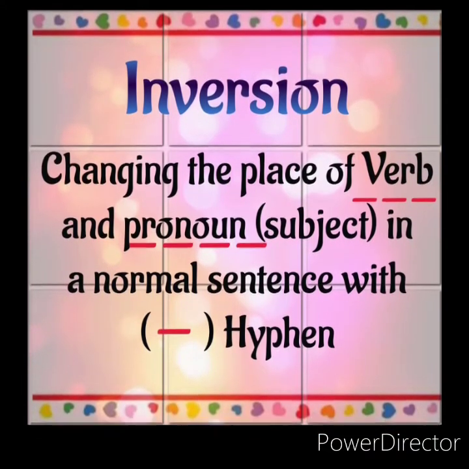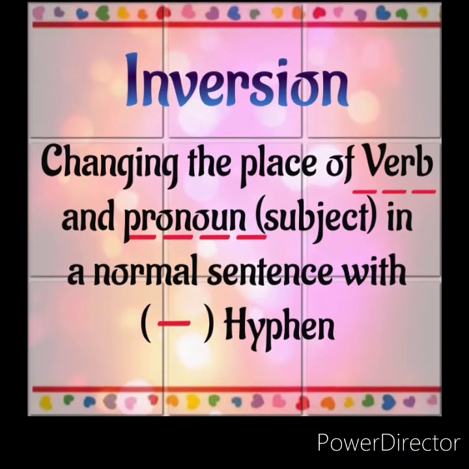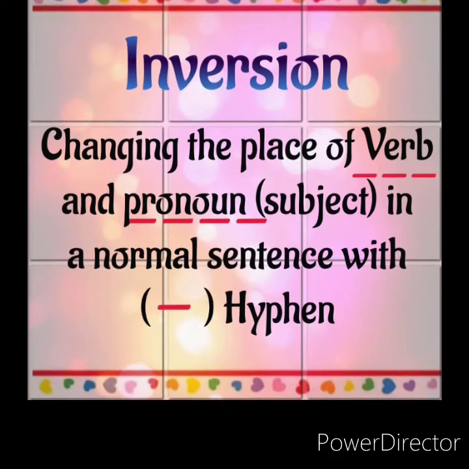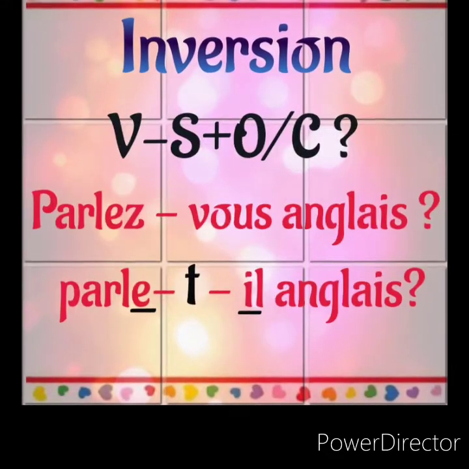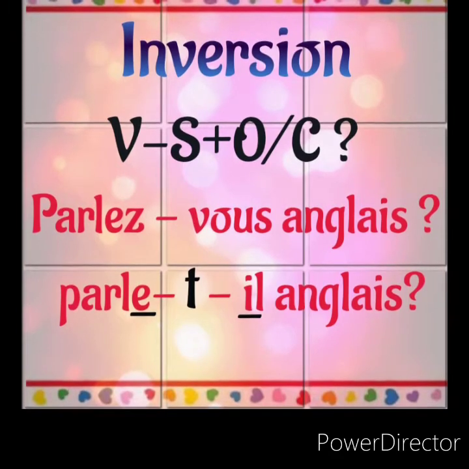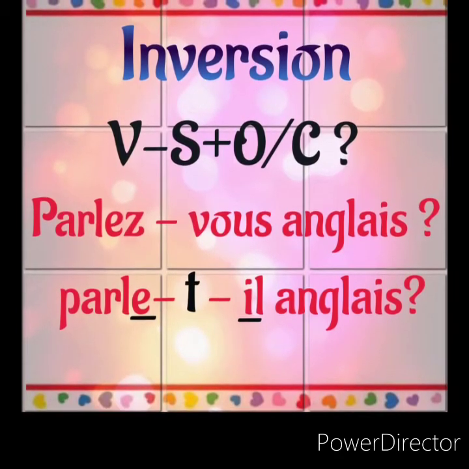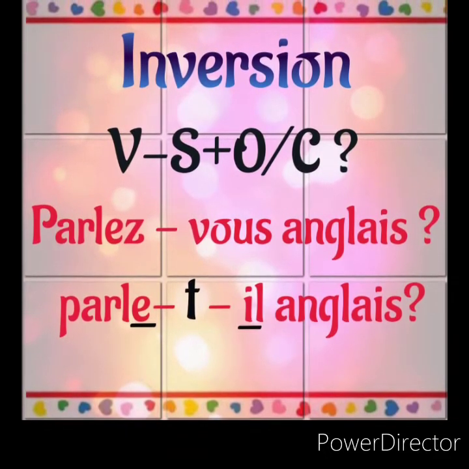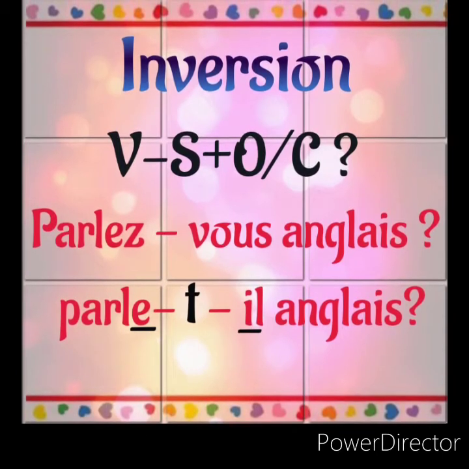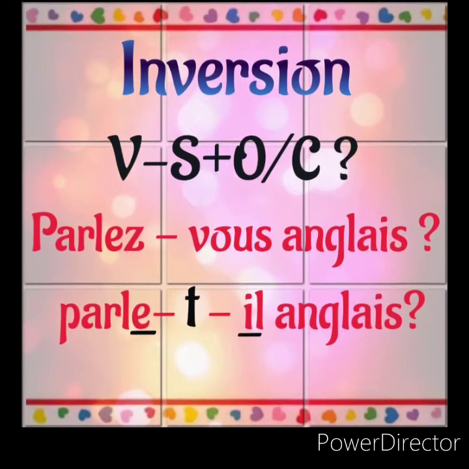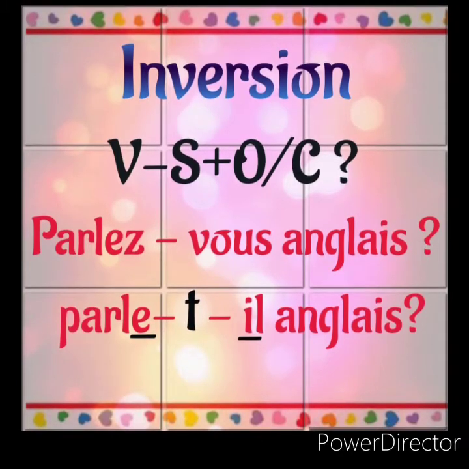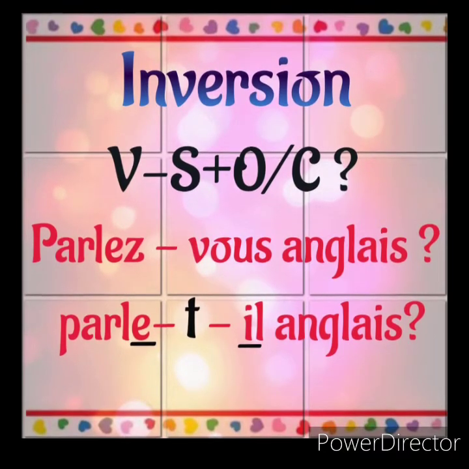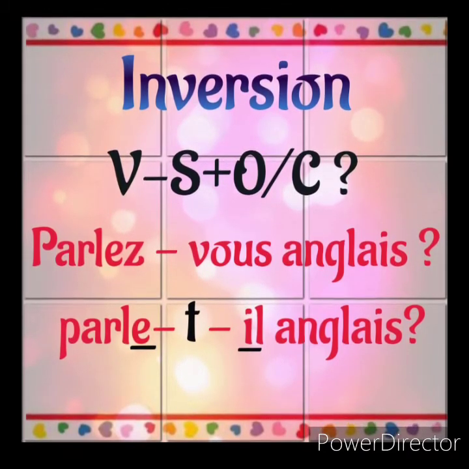We have to put a hyphen mark because we are changing the order of a normal sentence. So it will be with a hyphen between verb and subject: verb hyphen subject plus object or complement. See the example. Parlez-vous anglais? Parlez hyphen vous, because the verb comes first and the subject comes second. So there will be a hyphen between parlez and vous.